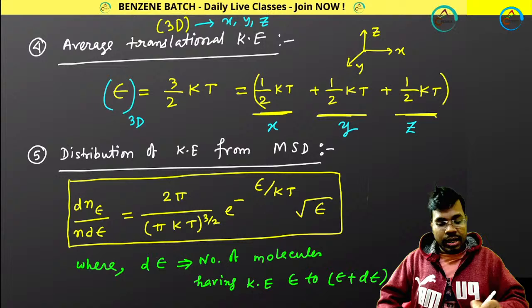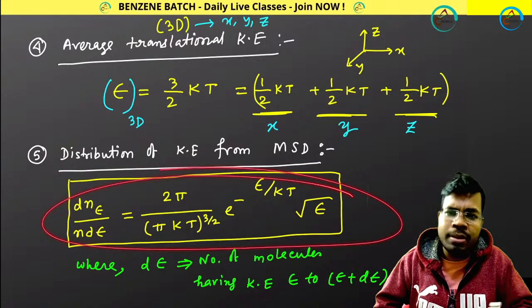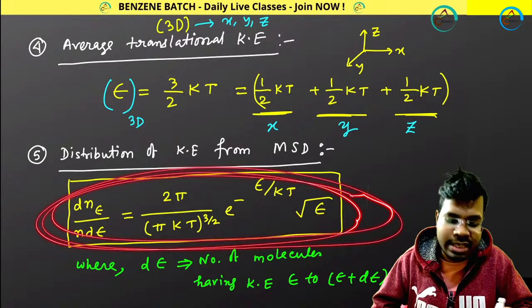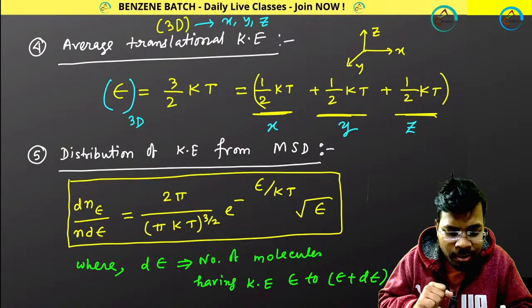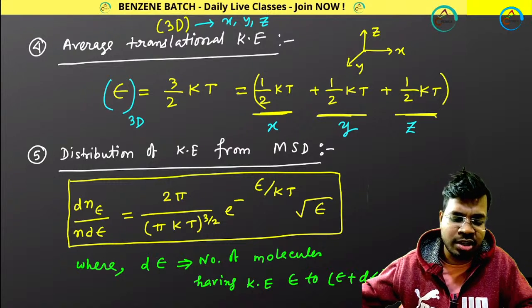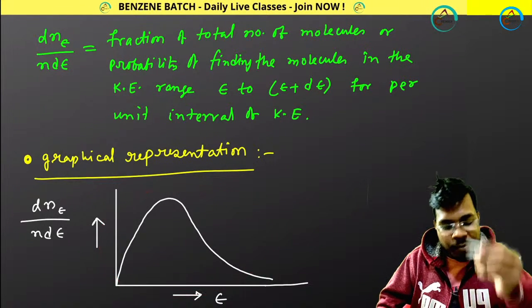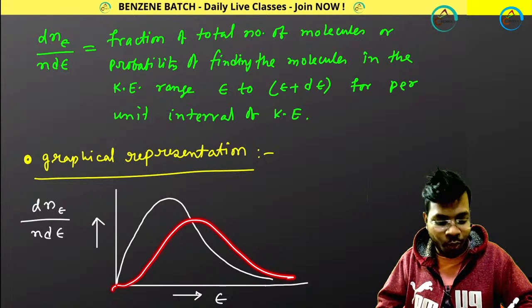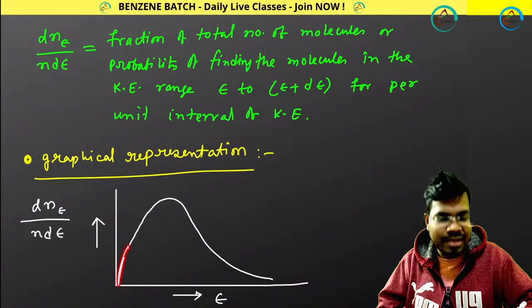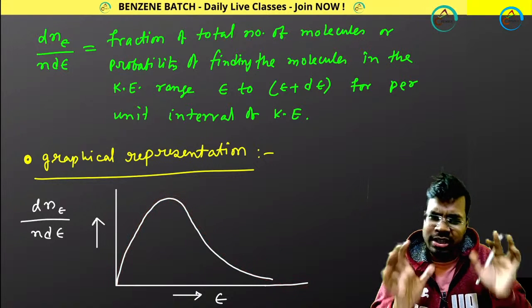Now, coming to the distribution of kinetic energy from MSD, you don't need to remember this expression, but have a little bit of idea about it. This is comparable to the previous velocity distribution expression, but remember this plot. The previous one was touching the x-axis in this way. Now look at this, it is touching the y-axis. Both of them are Gaussian-like plots.